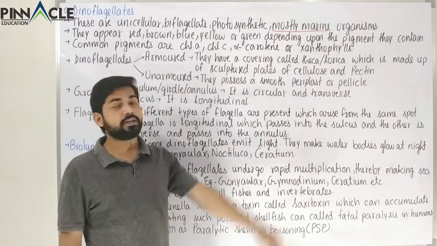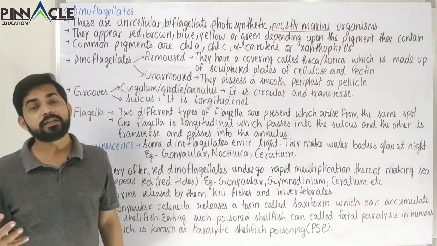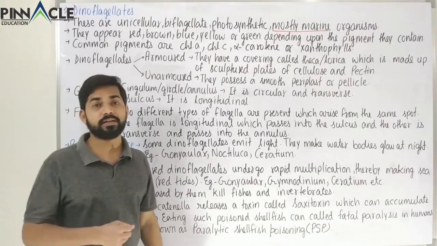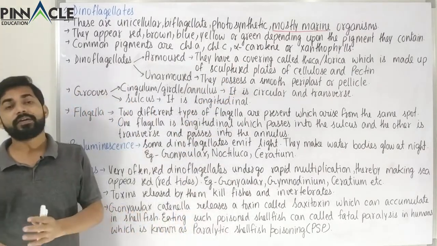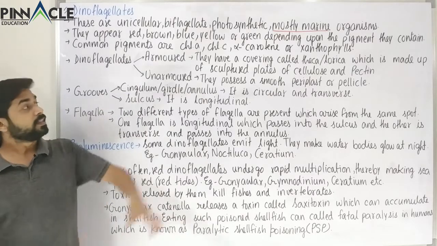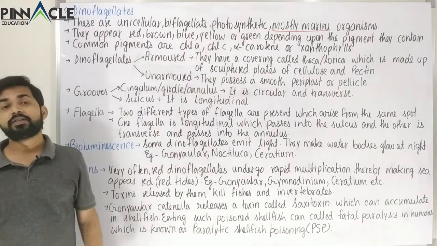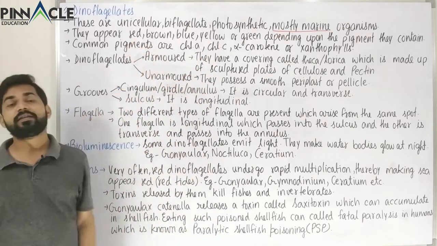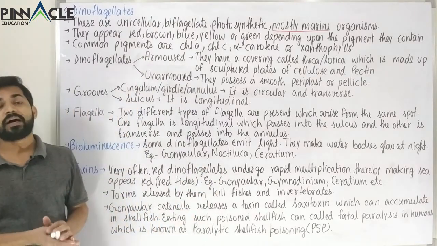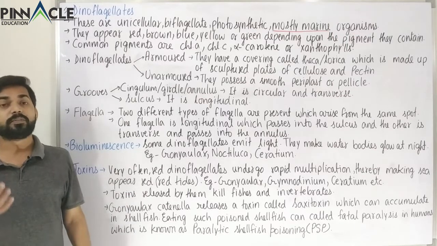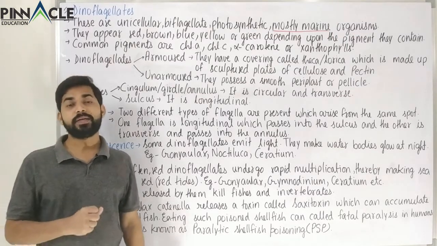And xanthophyll is also responsible for reddish color. So apart from these pigments, a few different varieties of pigments are present, and these pigments are responsible for all these colors, that is red, brown, green, blue, yellow. So these members are very different from each other in terms of their color based appearance.